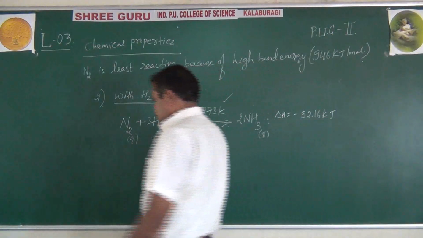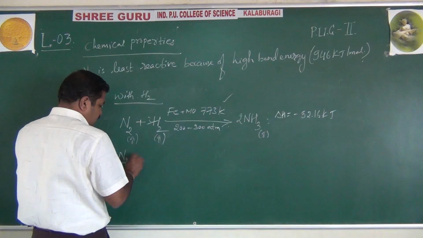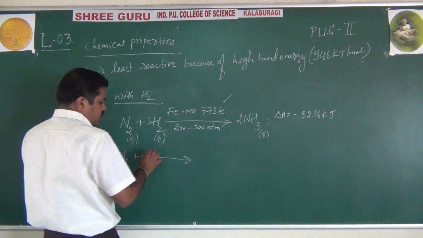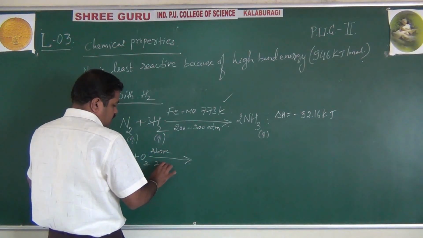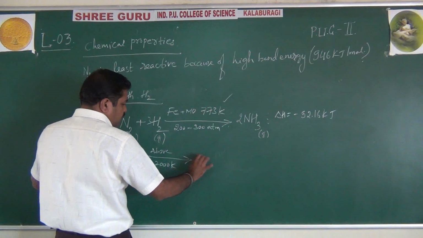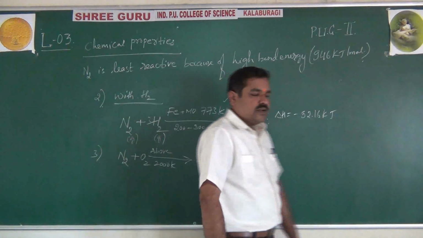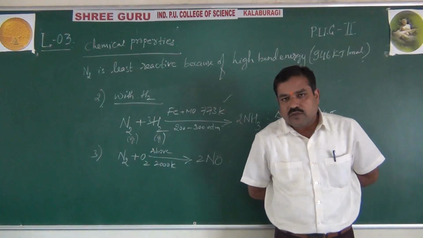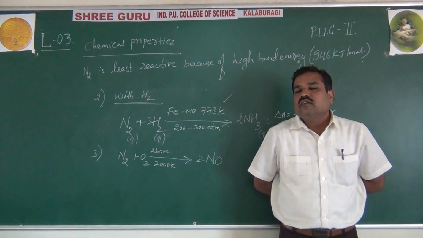But the third one, lastly, nitrogen combines with oxygen above 2000 Kelvin temperature. Remember, it forms 2NO, nitric oxide. Further, this nitric oxide is unstable, combines with oxygen to form nitrogen dioxide, and that nitrogen dioxide is absorbed in water to form nitric acid.